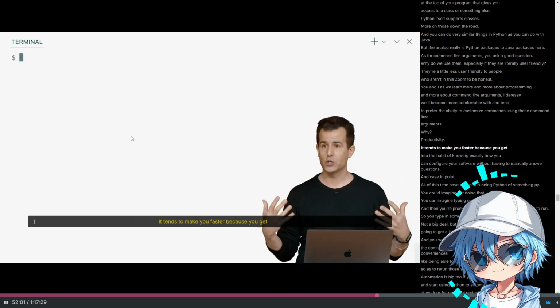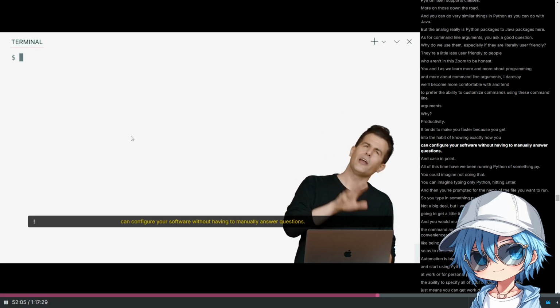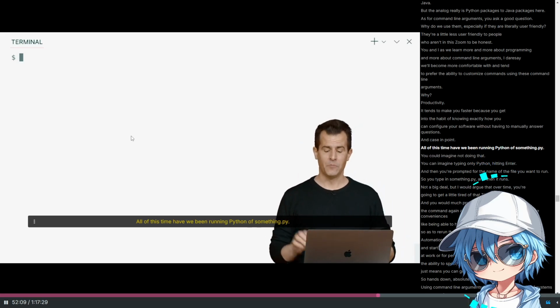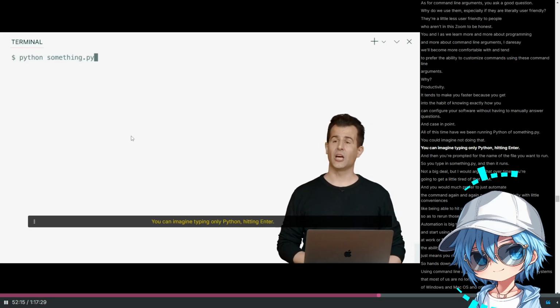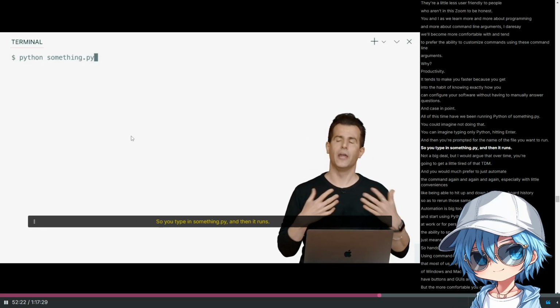It tends to make you faster because you get into the habit of knowing exactly how you can configure your software without having to manually answer questions. And case in point, all of this time we have been running python of something.py. You could imagine not doing that. You could imagine typing only python, hitting enter, and then you're prompted for the name of the file you want to run. So you type in something.py, and then it runs.